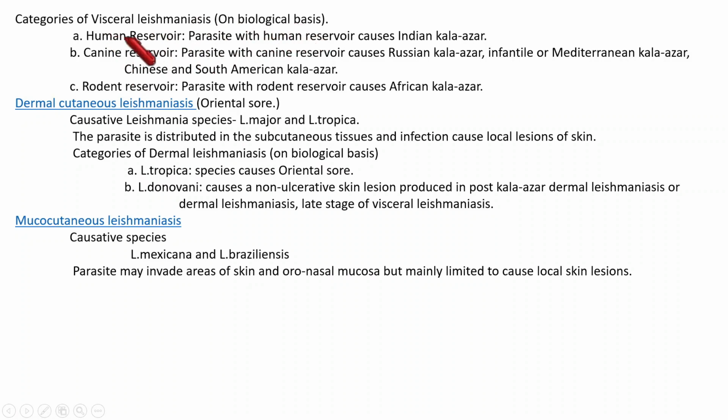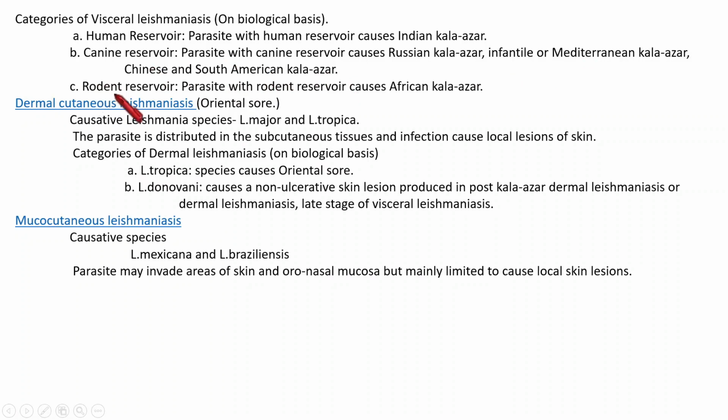Those parasites that have humans as the reservoir cause Indian kala-azar. Those that have canines as the reservoir are responsible for causing Russian kala-azar. Then there are infantile or Mediterranean kala-azar, and Chinese and South American kala-azar.